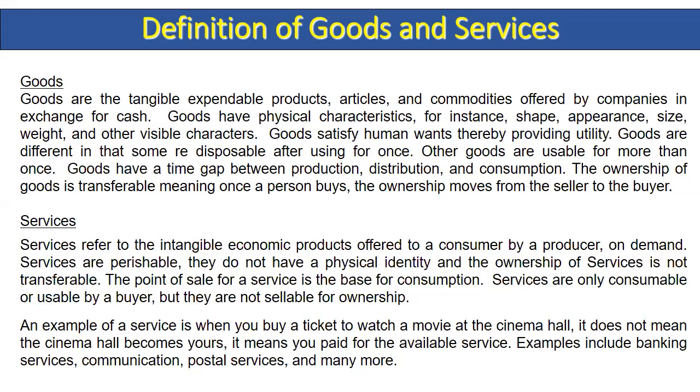So goods have a time gap between production, distribution and consumption. The ownership of goods is transferable, meaning once a person buys, the ownership moves from the seller to the buyer. Once you buy the product, you become the owner.